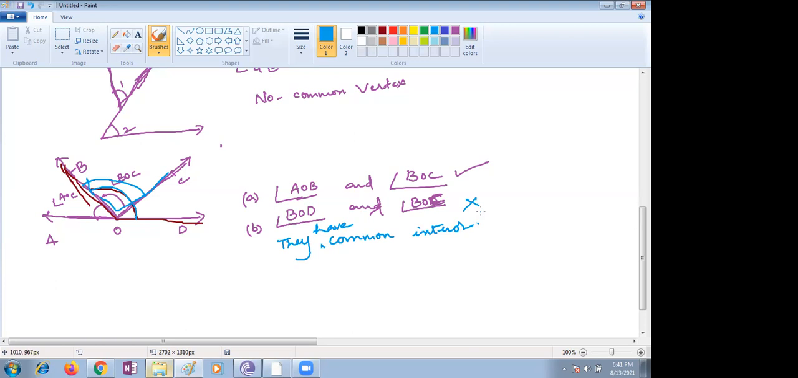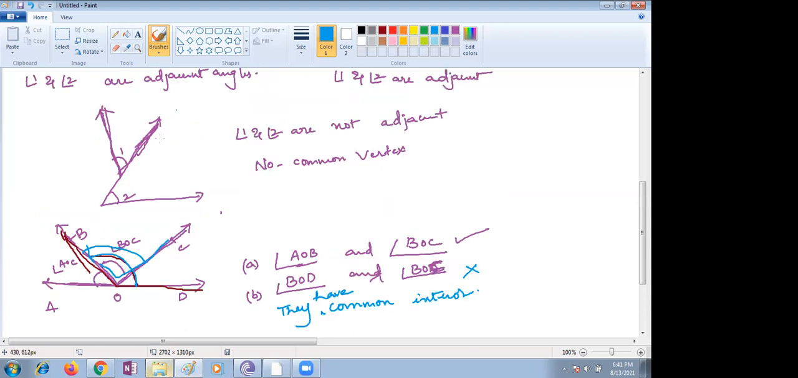In some cases we are taking, there is no common vertex. That's why it is